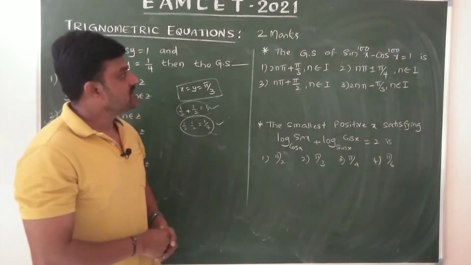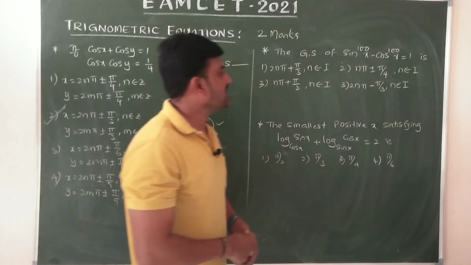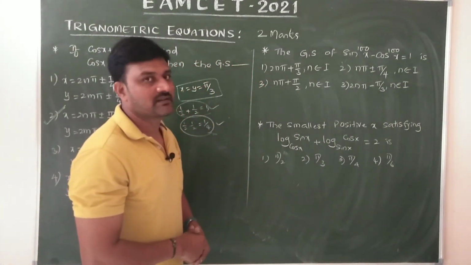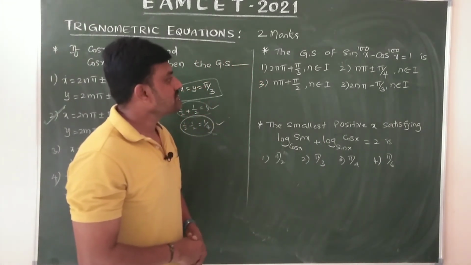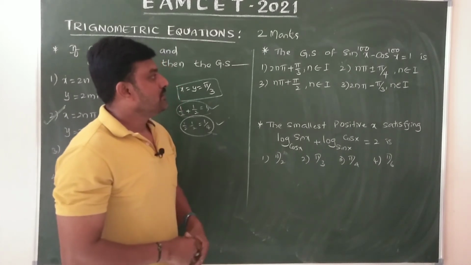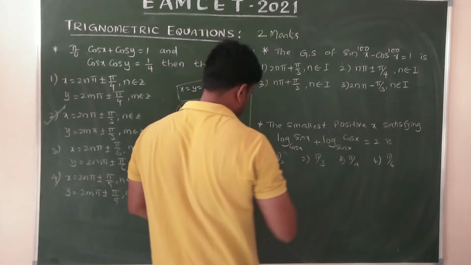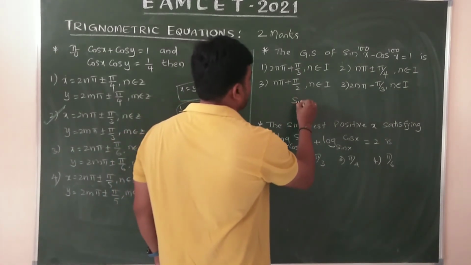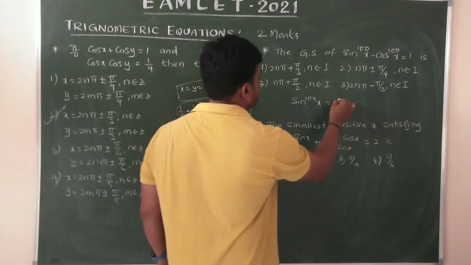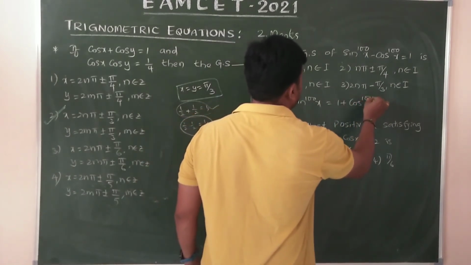Now here, the general solution of sin power 100 x minus cos power 100 x equals 1. Here also we apply one strategy. Let us observe: sin power 100 x equals 1 plus cos power 100 x, yes or no?